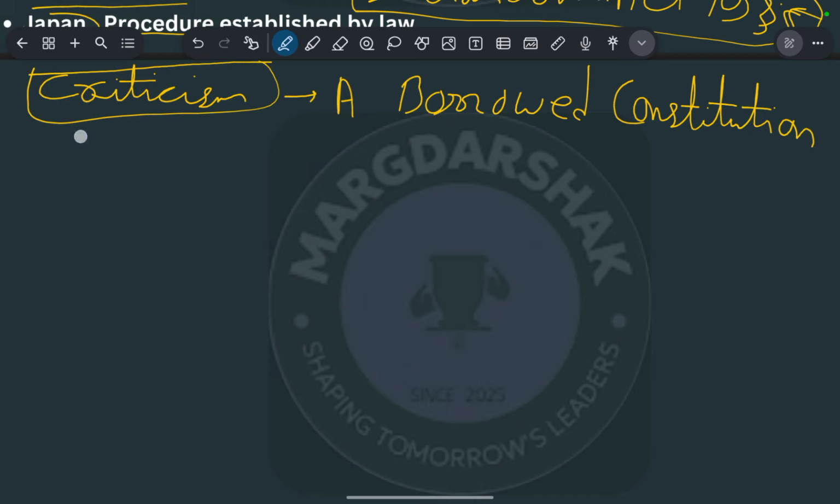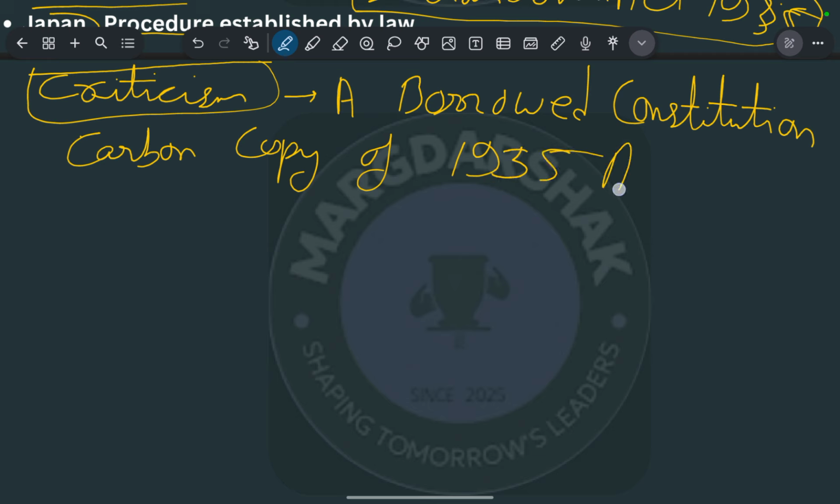The second criticism is that it is a carbon copy of the Government of India Act, 1935. To answer this critique, the constitutional makers rightly said that we have taken the 1935 Act as the base of our constitution, because the 1935 Act was made for Indian needs, and it was helpful during our constitution-making process to make things better.